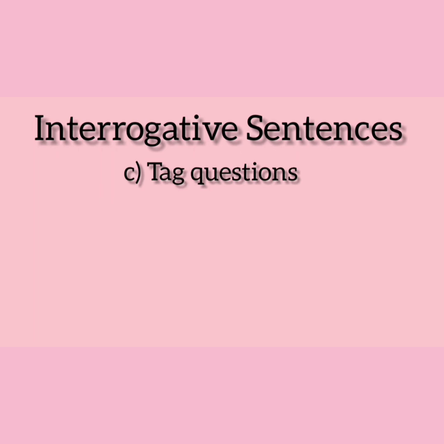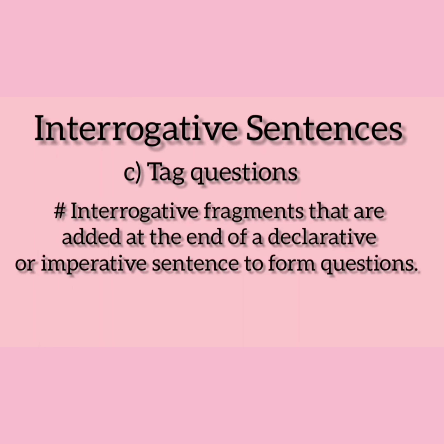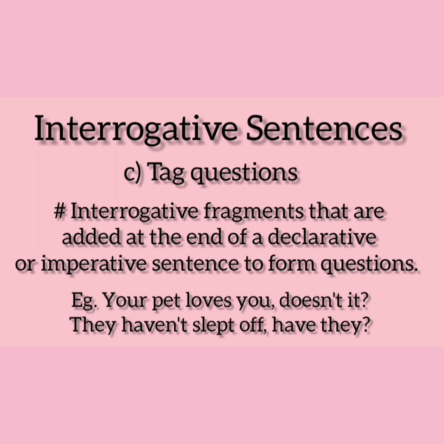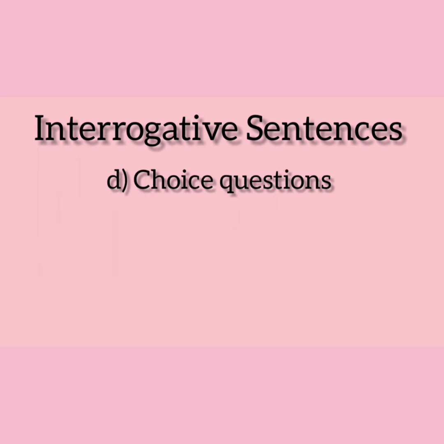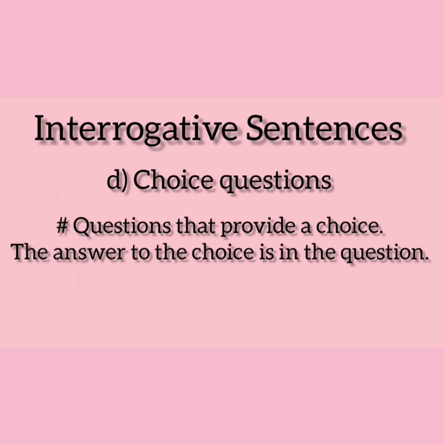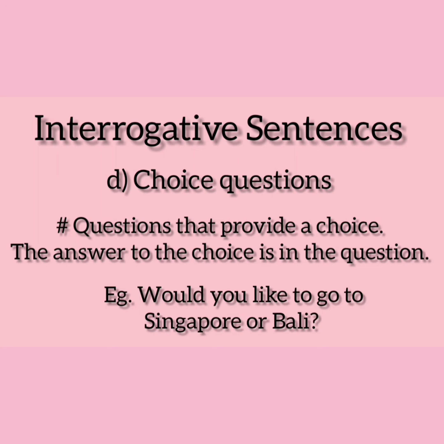Next is tag questions. These are interrogative fragments that are added at the end of a declarative or an imperative sentence to form questions. For example, your pet loves you, doesn't it? They haven't slept off, have they? The next is choice questions. These are questions that provide a choice. The answer to the choice questions is in the question itself. For example, would you like to go to Singapore or Bali? The choice is either you can go to Singapore or to Bali.